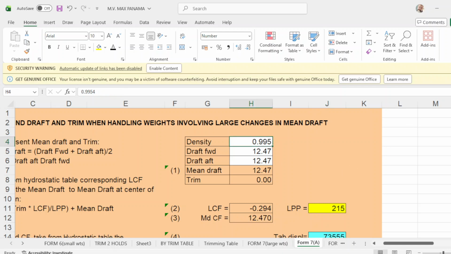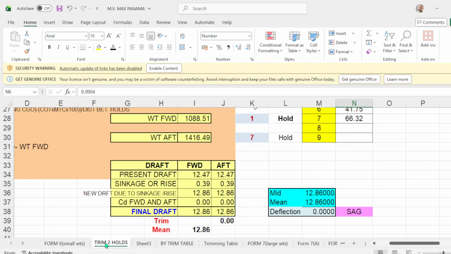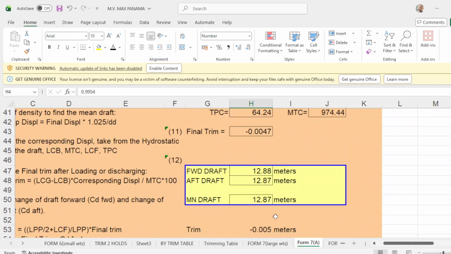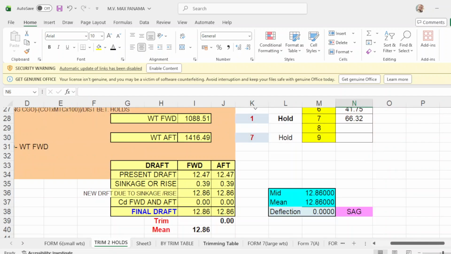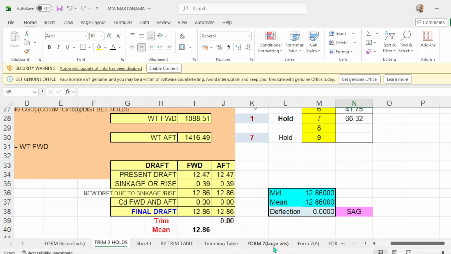Then your departure drop with mean will be 12.87. Just like this. There's a difference here due to the computation of the mathematical operation, but it should be 12.86. Okay, but anyway, it's almost even keel.